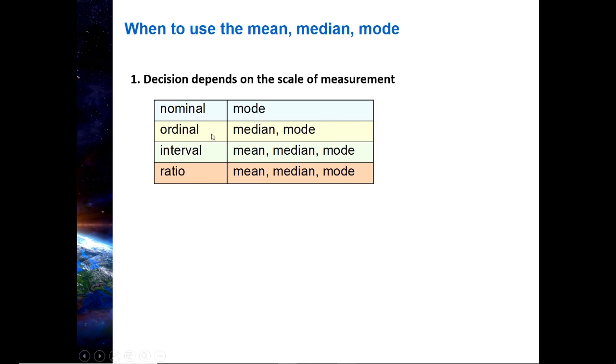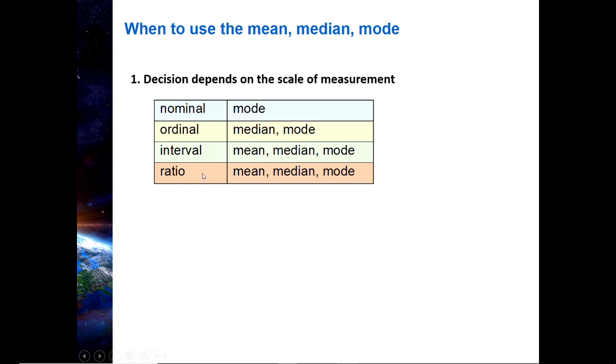If you have ordinal data, now the numbers mean something in terms of rank order. If we have rank order, so we can order the numbers from lowest to highest, that means we can calculate a median. We can also calculate the mode, I should say. But that's all you can do with ordinal. So with nominal, you can just do the mode. Ordinal, you can do the mode or the median.